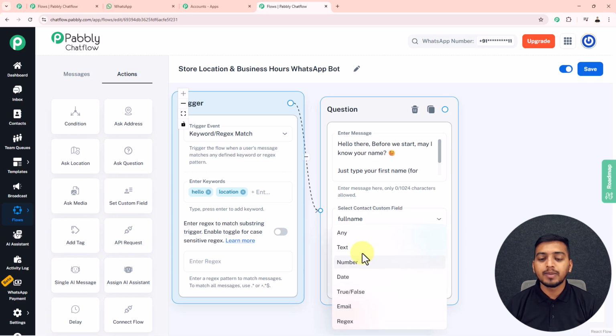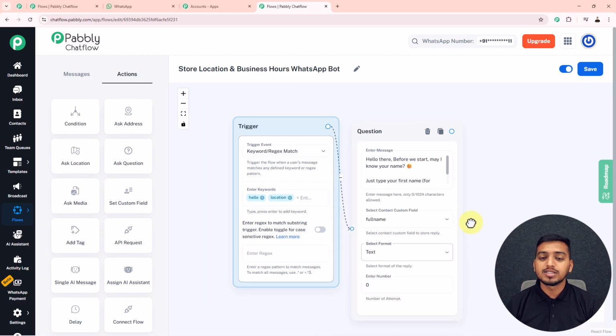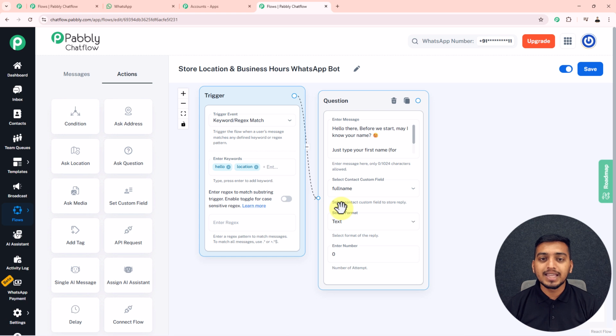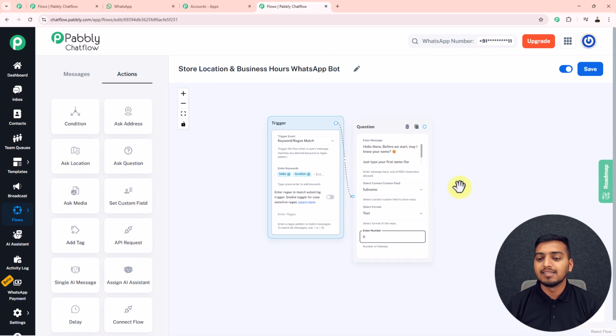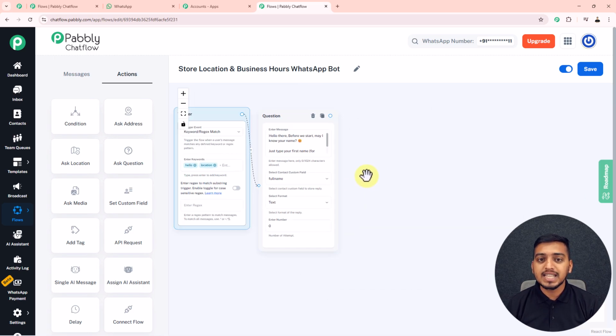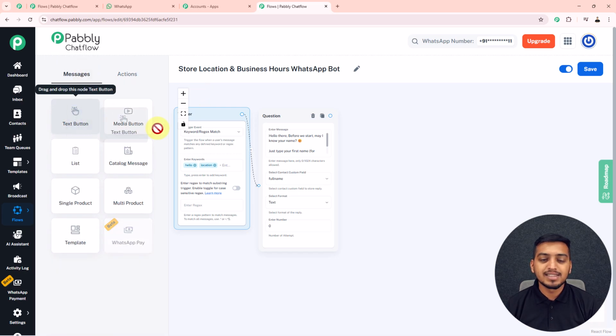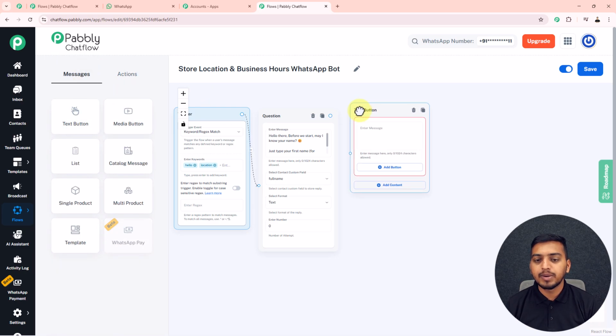And inside this format, I will select it as text because I want my customer to reply to me in this particular format. And inside this number of attempt box, I can enter the retry attempt for my customer, but I will skip this for now. Now for my next action step, as I want to send a message to my customer, so for that I will just drag in this text button and I will drop it in here.